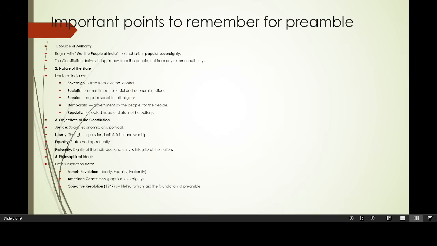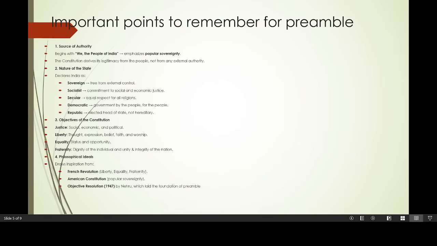Sovereign means free from external control. Socialist means commitment to social and economic justice. Secular means equal respect for all religions. Democratic means government by the people, for the people. Republic means an elected head of state, not hereditary. This is very, very important to remember because questions are already being asked on this. All right. Then the objective of the Constitution.